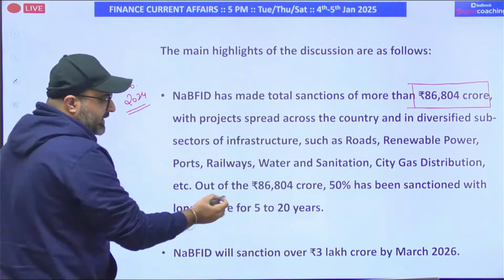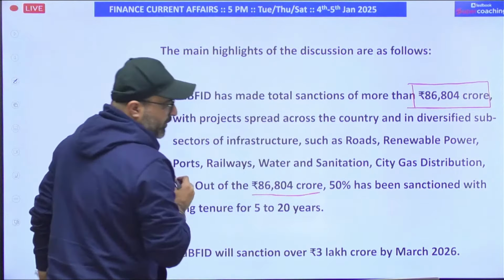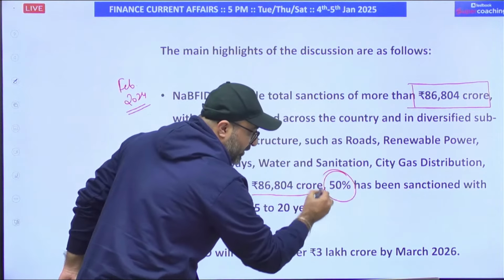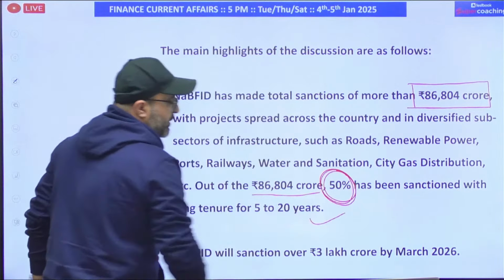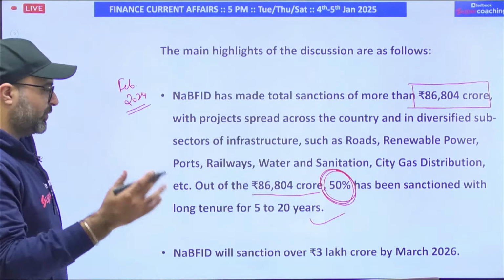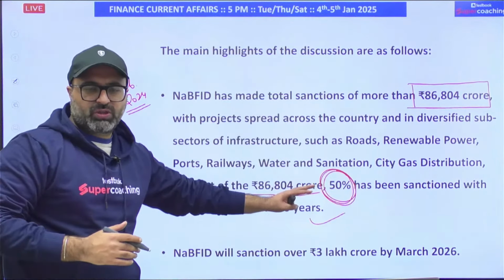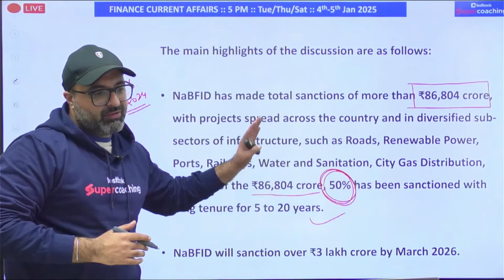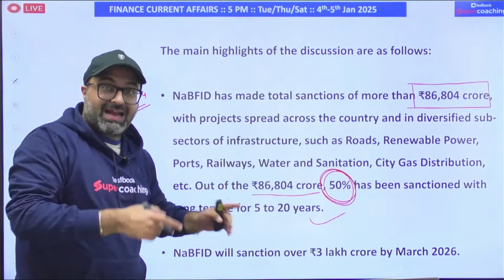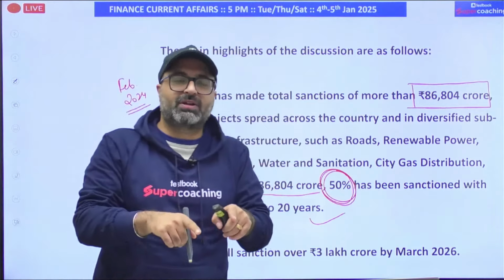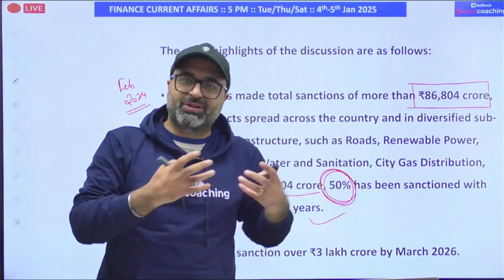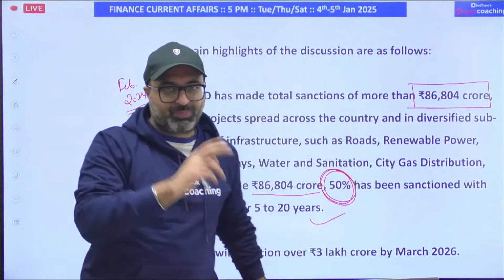Then we have city gas distribution and many others. Out of all these 86,000 crore rupees of loan given, 50% is long term. 50% of the loan is sanctioned for more than 5 years, that is 5 to 20 years. So 50% of the total loan is sanctioned in the long term, and that is basically the first objective, that this organization will be responsible for disbursing long term loans.